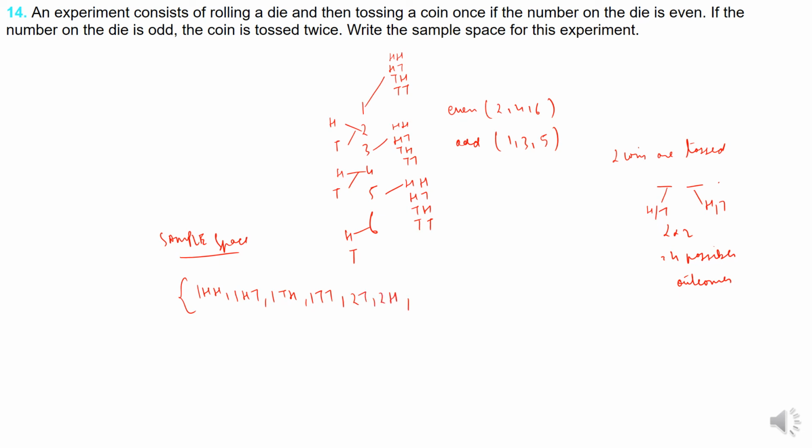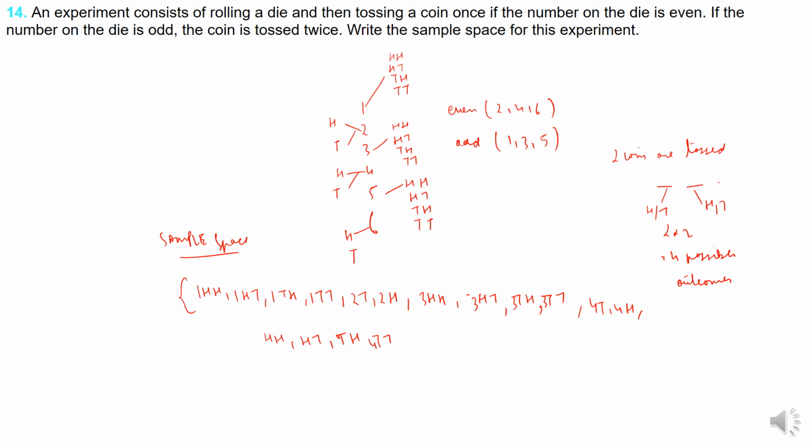If it is 3, it is odd, so 3 head head, head tail, tail head, tail tail. These are all for 3. I hope this is understood. Now 4 is once again even, so 4 tail, 4 head.